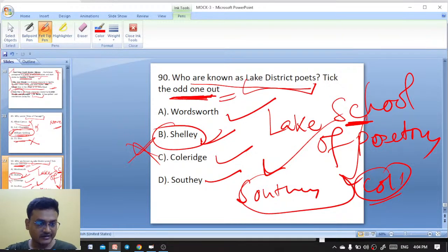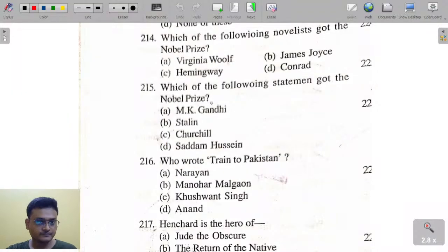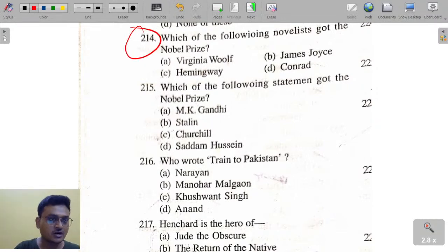And here is another PDF. Okay, is it visible? Question number 214 is on your screen here. Which of the following novelists got the Nobel Prize? Here: Virginia Woolf, James Joyce, Hemingway, and Joseph Conrad.